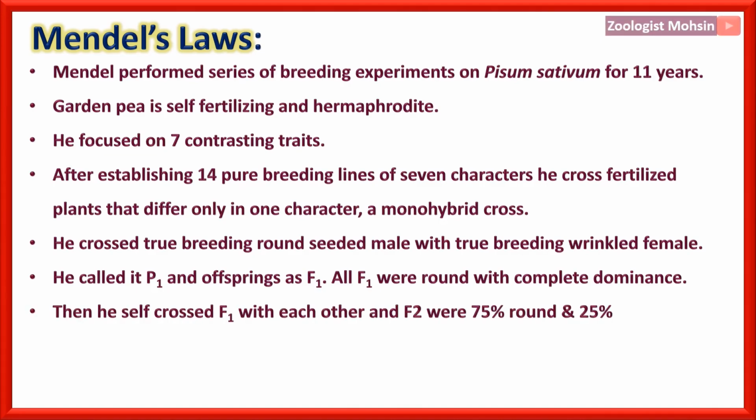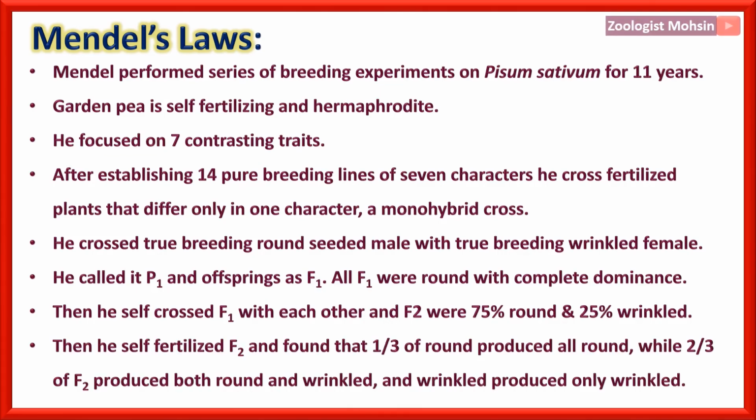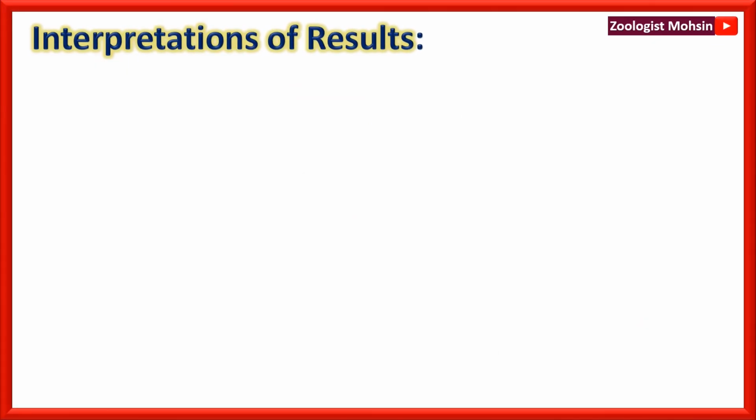Then he self-crossed F1 with each other, and F2 were 75% round and 25% wrinkled. So wrinkled appeared again in F2. Then he self-fertilized F2 and found that 1/3 of round produced all round, while 2/3 of F2 produced both round and wrinkled, and wrinkled produced only wrinkled. Now, how he interpreted these results, let's discuss.